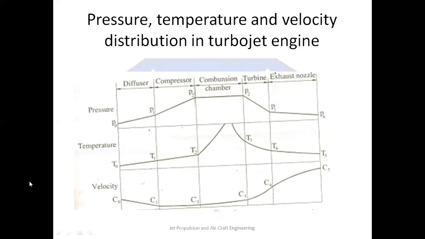On the other hand, the velocity entering the engine is slightly higher, and that reduces slightly from C0 to C1 and C2 during the diffusion and compression process. Then it starts to increase slightly during the combustion process, while in the turbine it increases from C3 to C4 and reaches the highest point in the exhaust nozzle from C4 to C5.